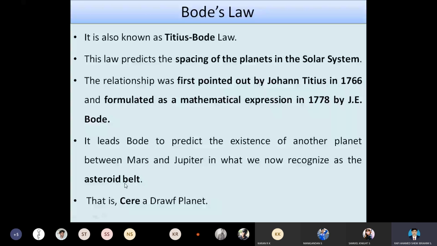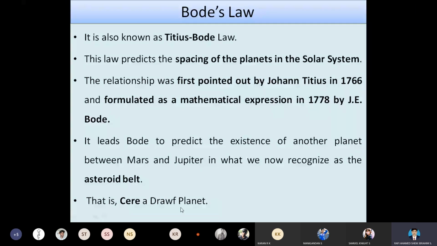In the previous class, we learned that the object located in the asteroid belt is called Ceres. Ceres comes under the dwarf planets.